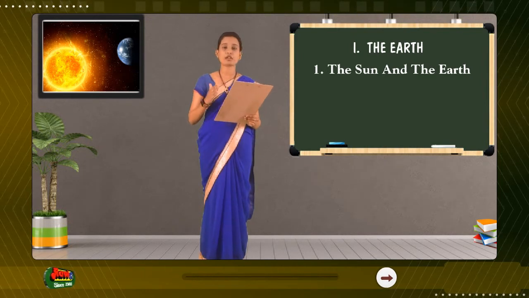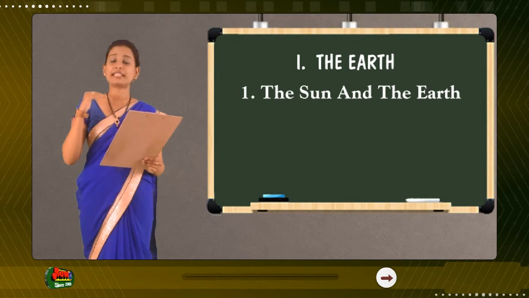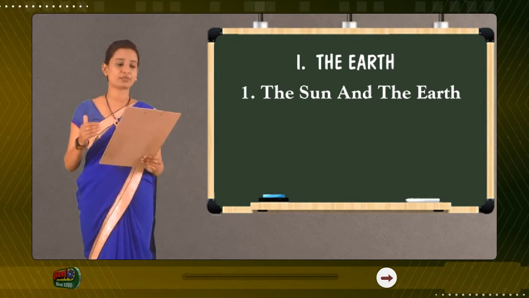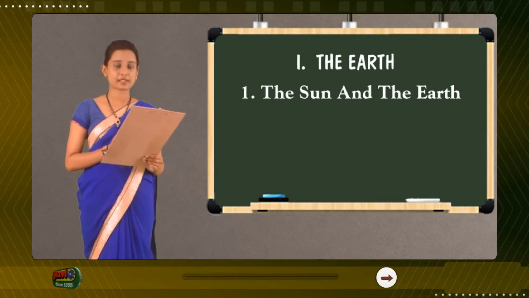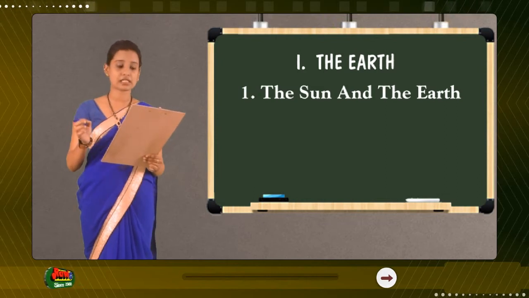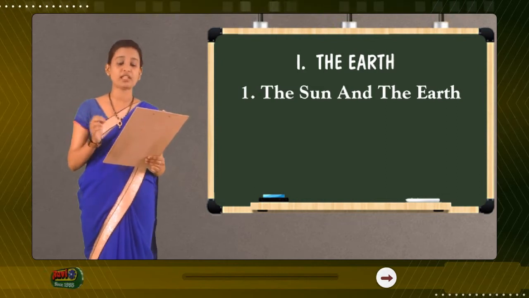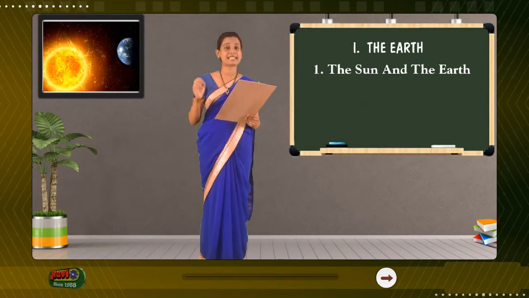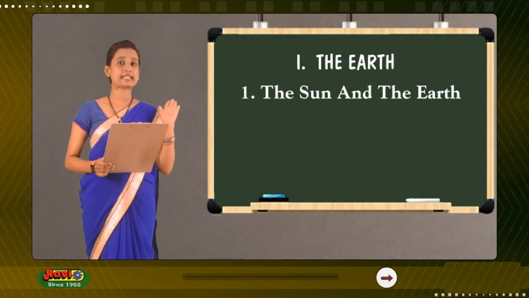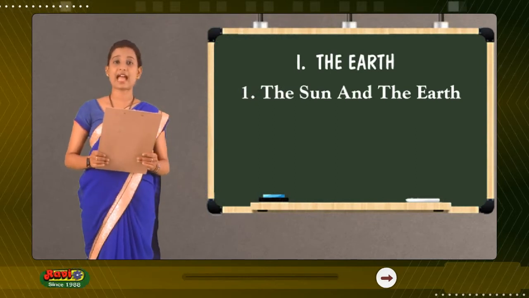The shape of Earth approximates an oblate spheroid, a sphere flattened along the axis from pole to pole, such that there is a bulge around the equator. Solar eclipse is a type of eclipse that occurs when the moon passes between the Sun and Earth, and the moon fully or partially blocks the Sun. Lunar eclipses occur when Earth's shadow blocks the Sun's light, which otherwise reflects off the moon. In this lesson, you will learn about the Sun and the Earth.